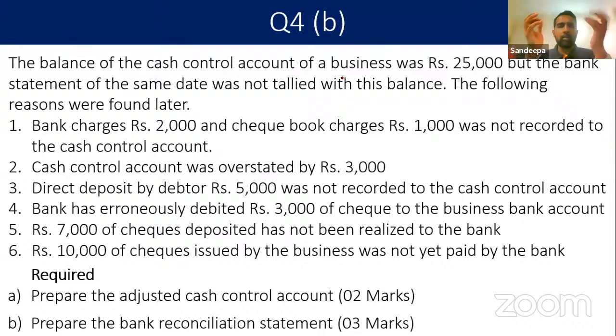That's the general terminology we use. Businesses don't do transactions in cash, they do in bank, but for the bank account we use the term cash. So one side we have this cash account, which is the current account of the business, and for that current account the bank is also keeping the records, and at the end of the month they are sending a record called the bank statement. So in the business we have the cash account, we record all the cash receipts and payments. Bank is also keeping a record, and bank is sending the bank statement.